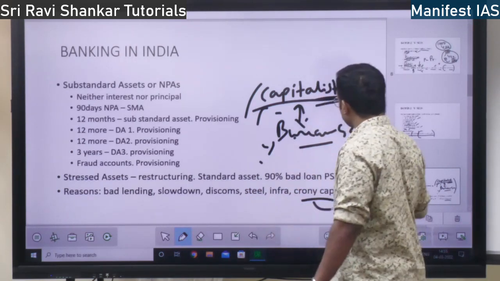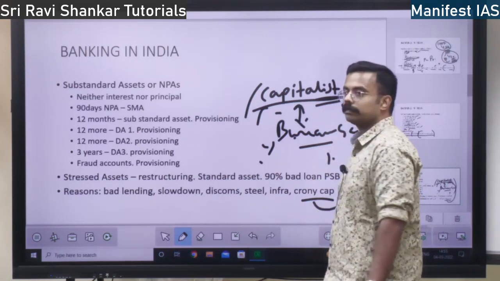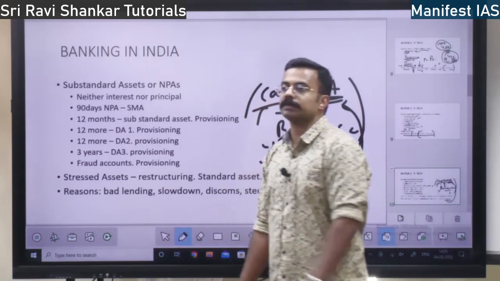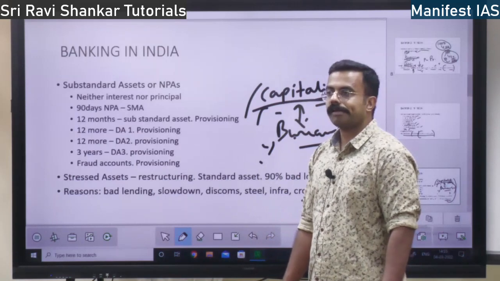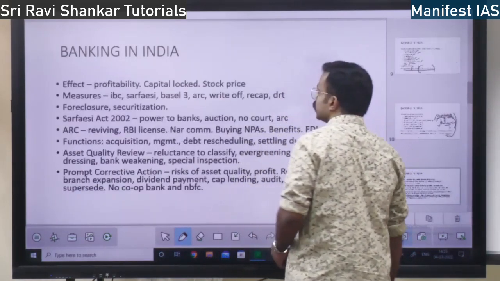A 100 crore loan they will give to the capitalist, and he will give the bank manager some 1 crore commission. Crony capitalism. That is also responsible. Corruption, right? So these are the reasons for substandard or stressed assets.